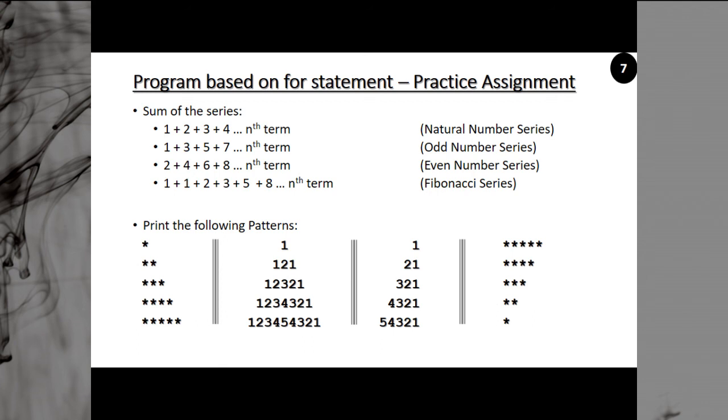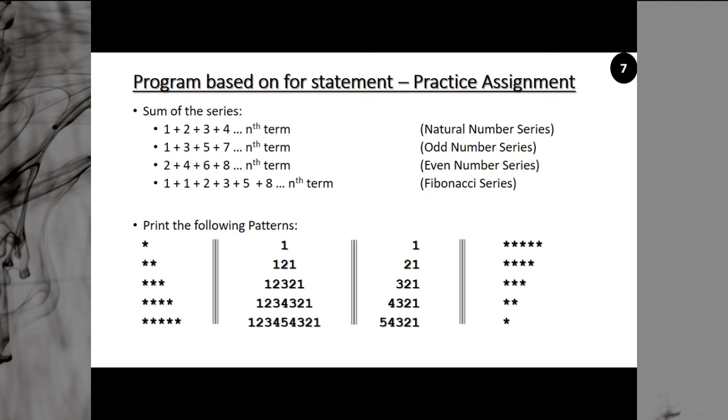Okay. Similarly, odd number sum, even number sum, or Fibonacci series. You know Fibonacci series? Fibonacci series is the series where a term is equal to the sum of its previous two terms. The third term is equal to the sum of the first and second term. The fourth term is equal to the sum of the second and third term. In Fibonacci series, the first term is 1 and the second term is also 1. In some books they start with 0. That is wrong. The first term is 1 as well as the second term is also 1. And you can calculate, so you can create a Fibonacci series also.